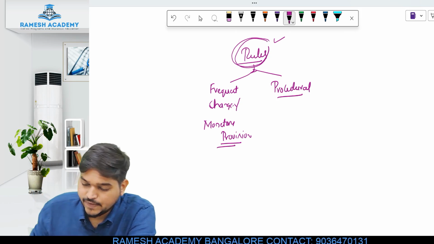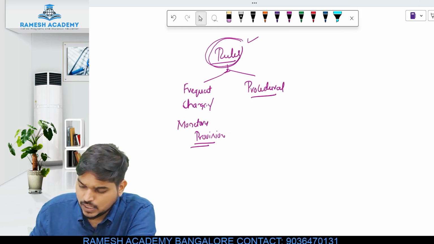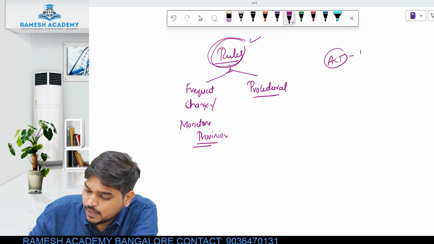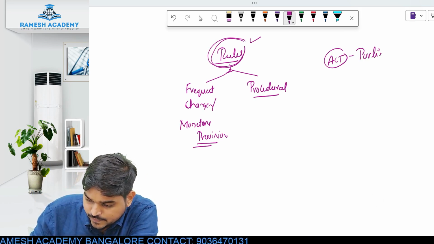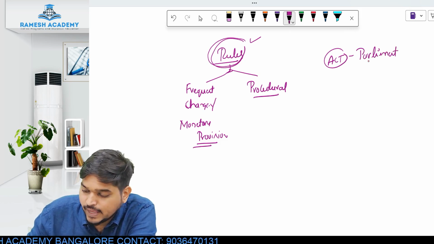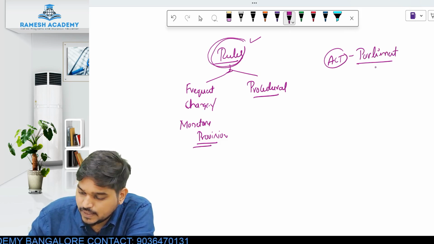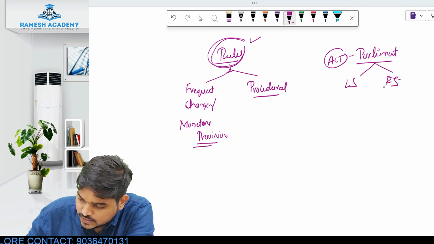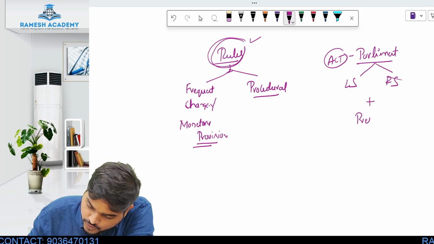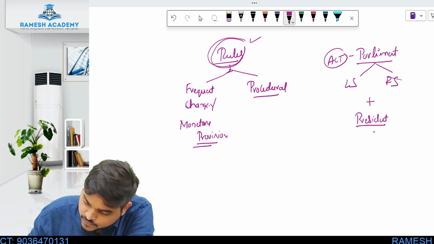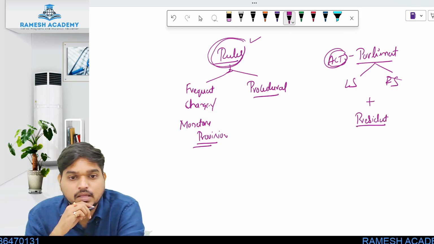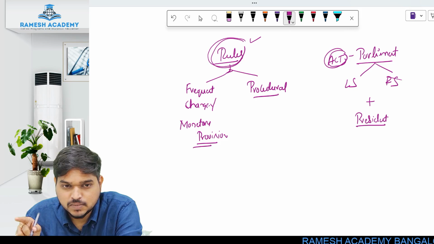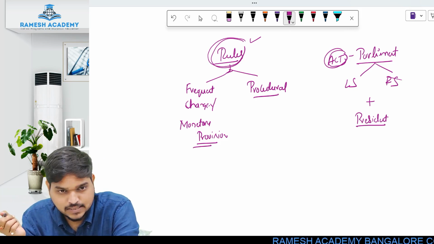Everybody focus. Coming back to your act, what did I say? Act is a law which is passed in the parliament. That much is clear, I hope, right? And when I say an act is passed in the parliament, it means you have to take the approval of Lok Sabha, the approval of Rajya Sabha, and the approval of your president. Then it becomes an act. But if you want to make rules, then you don't have to take the approval of Lok Sabha, you don't have to take the approval of your Rajya Sabha.